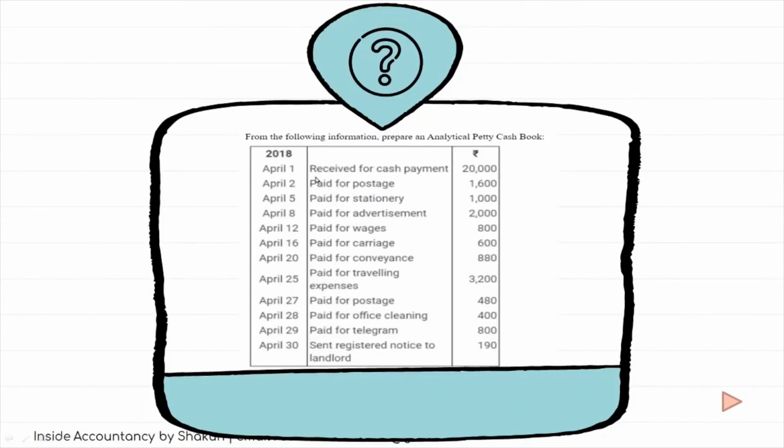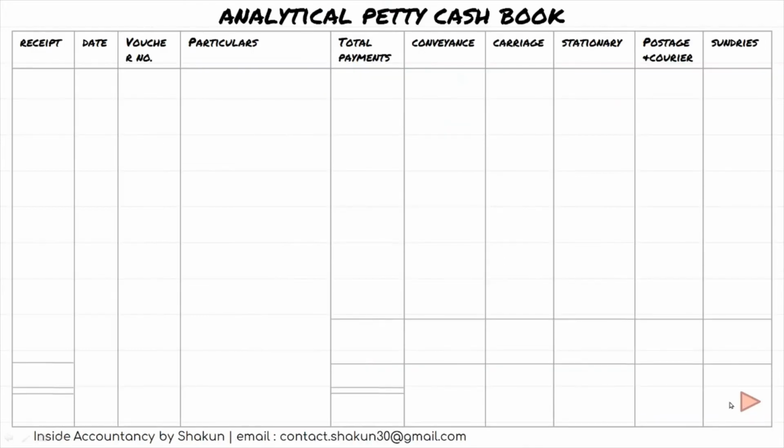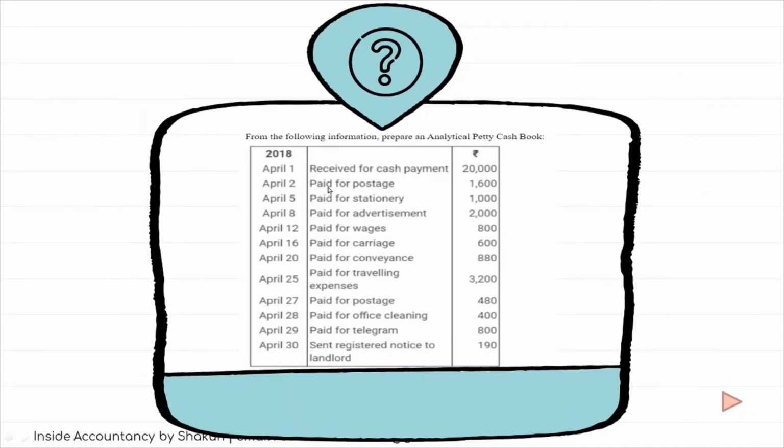Now moving to the first transaction, on April 1, received cash for payment, 20,000. Basically you've received cash from the head cashier into the petty cash account. So how will this entry be shown in the petty cash book? We will show it in the particulars as to cash on April 1, 2018, and I've not written the amount in payments because this is the amount that I am receiving. The petty cashier is receiving, so the amount has been written under the receipt column. Moving on to the next entry, we have paid for postage.